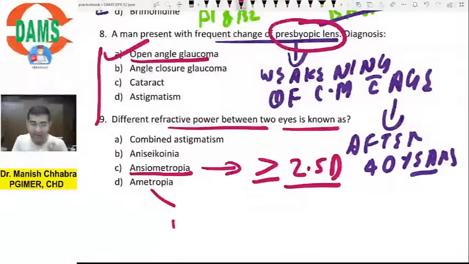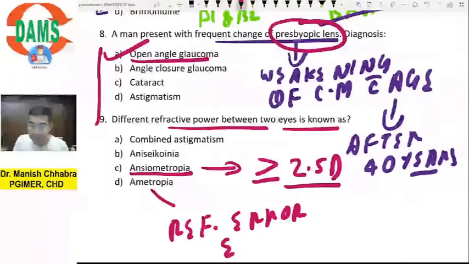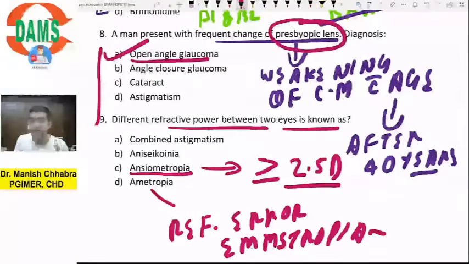Ametropia is refractive error. Emmetropia, what is emmetropia? Emmetropia is no refractive error. If I am able to see everything without spectacles, that means I am emmetropic, right? Now I am having myopia, so I am ametropic. So myopia is a type of ametropia. Hypermetropia is a type of ametropia, right?